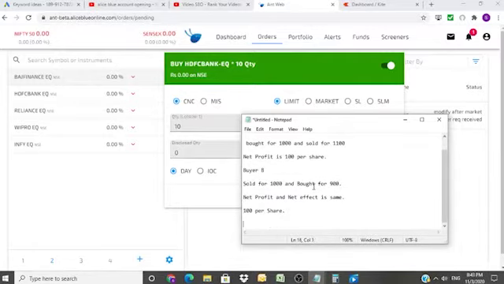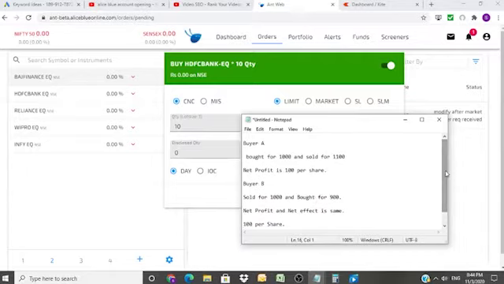So here he bought for 900 and he sold for 1000, so he also made 100 rupees. But the only difference is he sells it first and then buys it back later. This is called shorting.